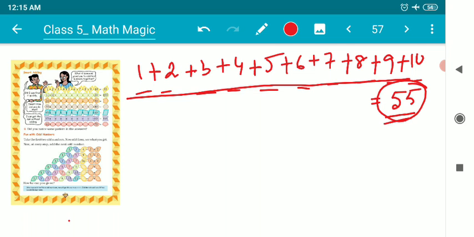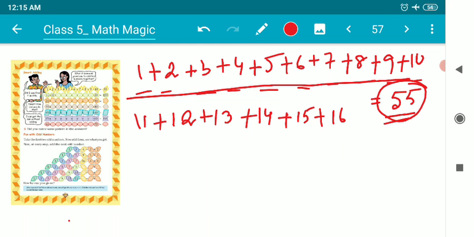Okay, so now you might be thinking, what is the pattern over here? Yes, children, the patterns are coming. Just wait for a while. Let's add the next series of numbers, getting started from 11 plus 12 plus 13 plus 14 plus 15 plus 16 plus 17 plus 18 plus 19 plus 20.